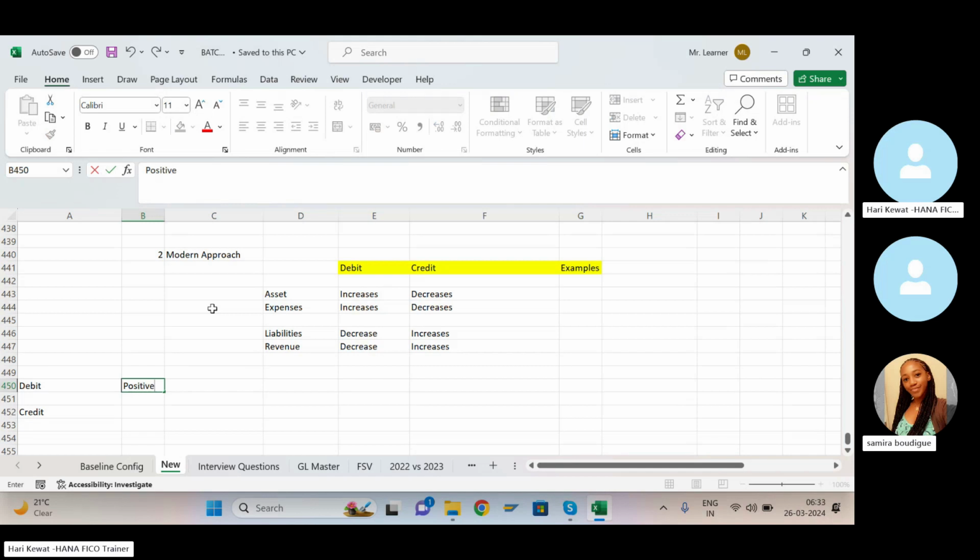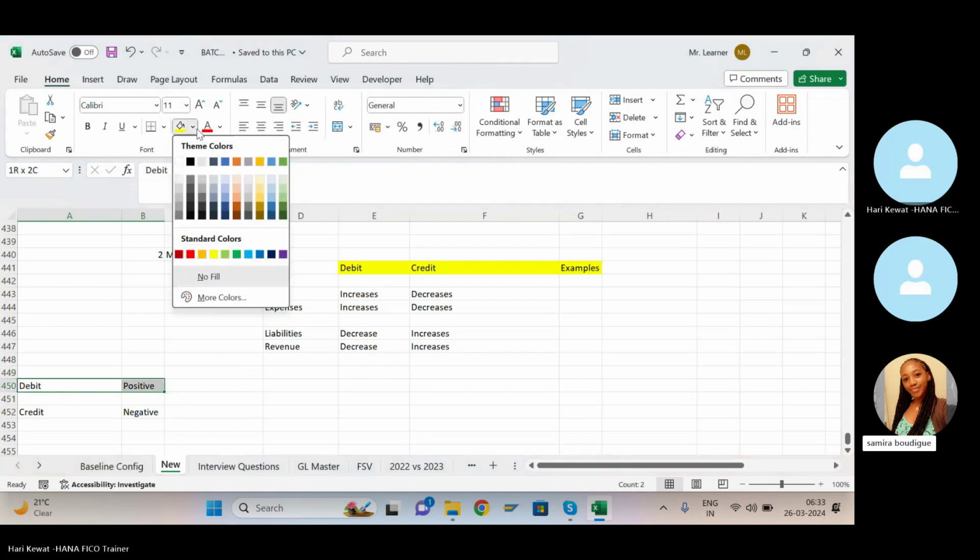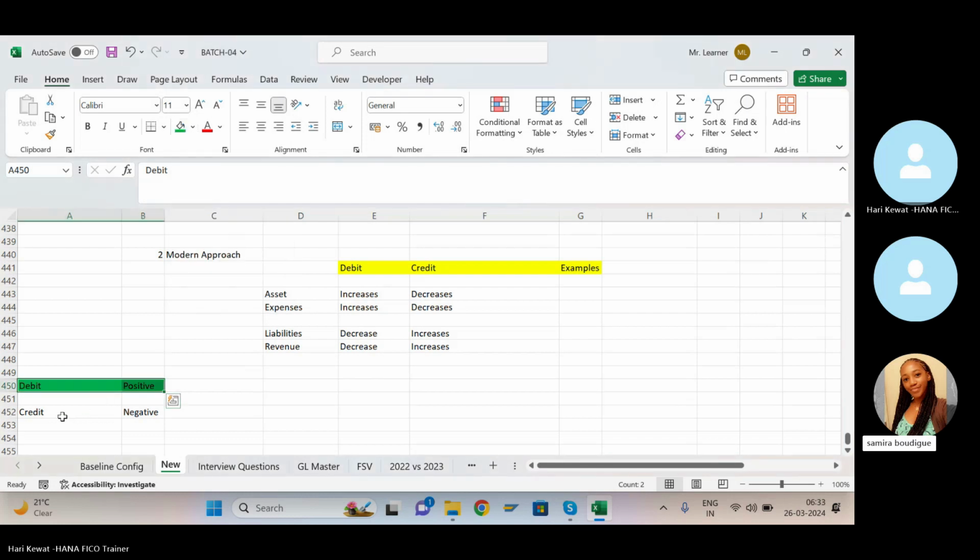It is not always the case; I'll tell you when it is not always the case. And credit means it is negative. In SAP, debit is equal to positive, credit is equal to negative.